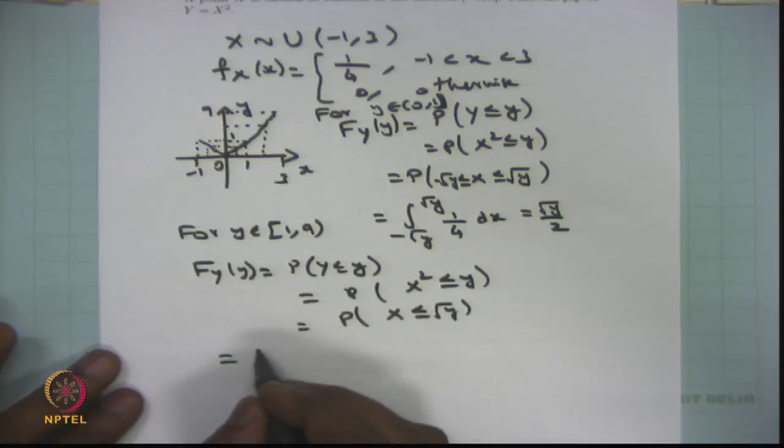That means from minus infinity to minus 1, the probability density function of x is 0.